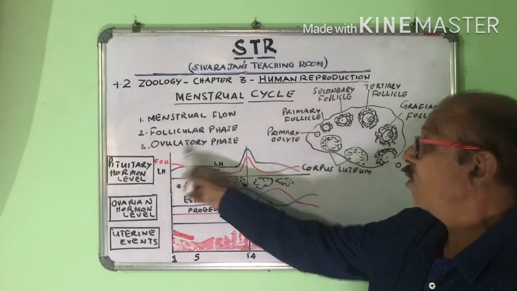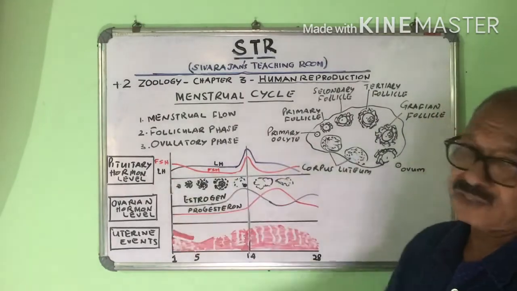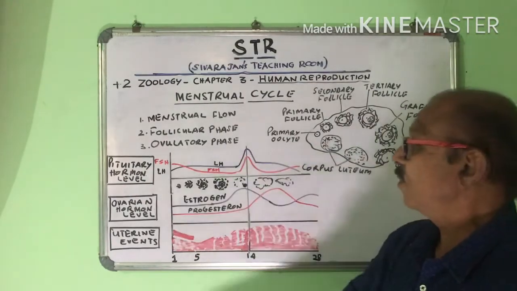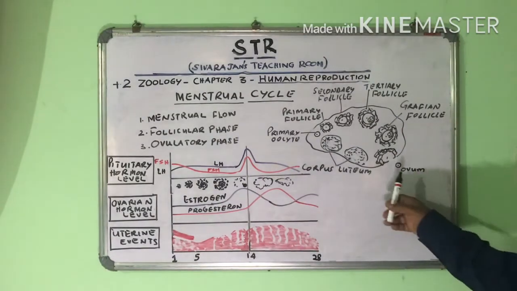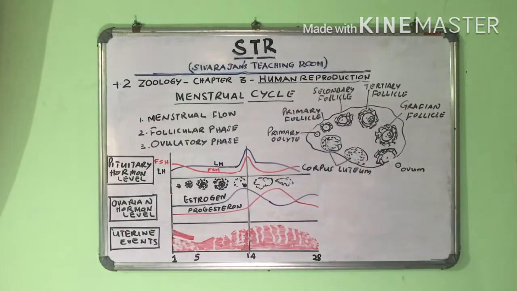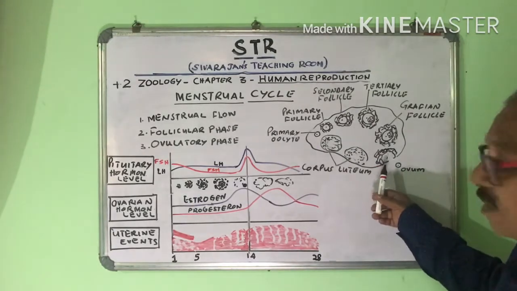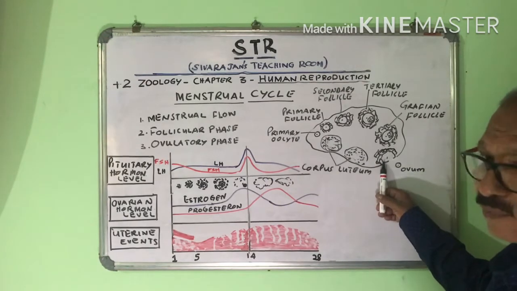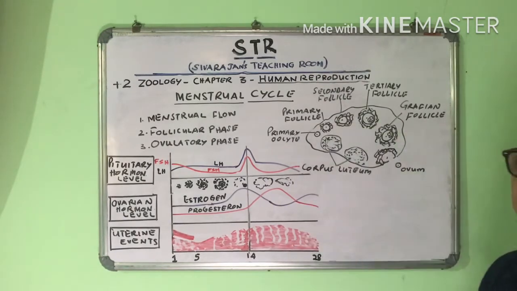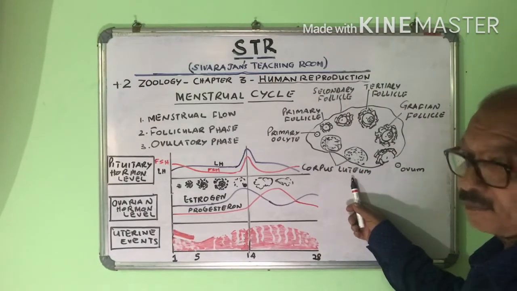And now comes the ovulatory phase. What is it? Due to the action of FSH and LH, the follicle stimulating hormone and luteinizing hormone, the graafian follicle bursts and the ovum is released, and the burst graafian follicle rejoins to become a new structure called the corpus luteum.